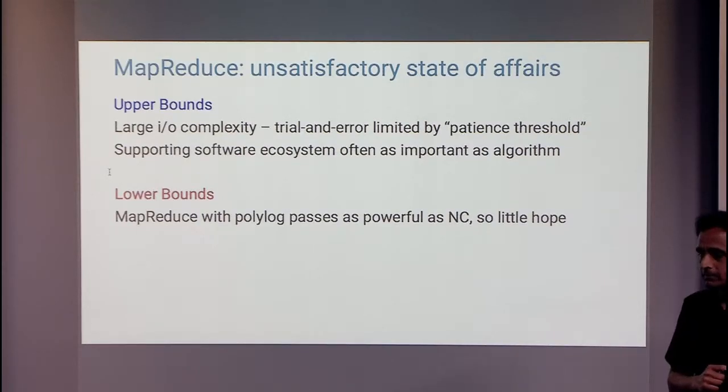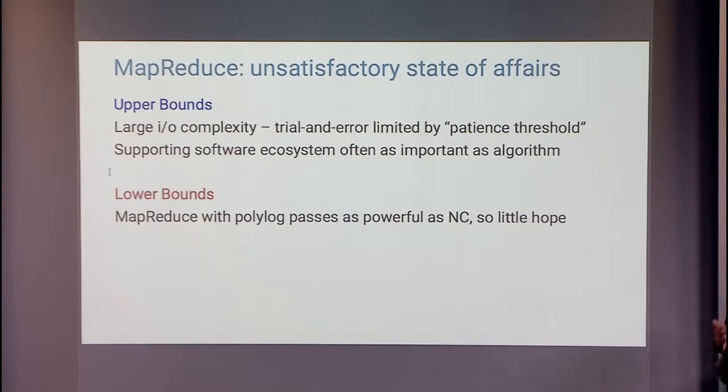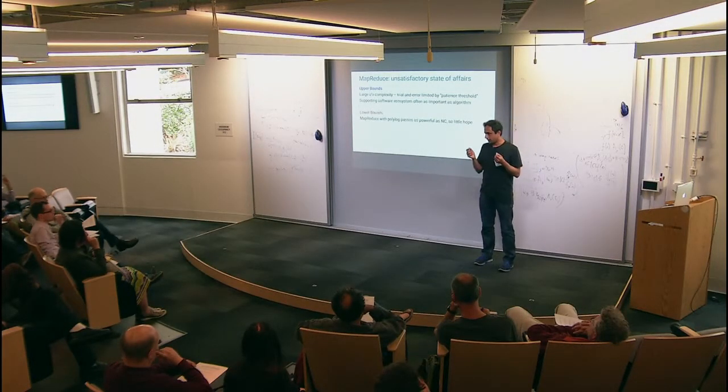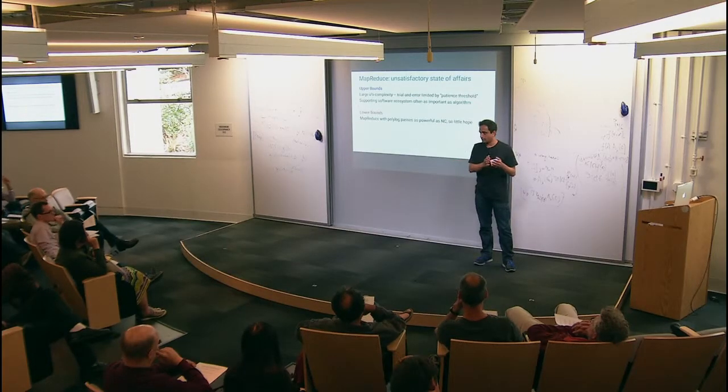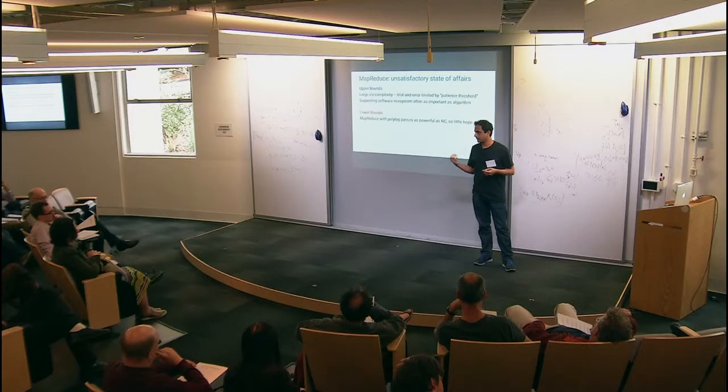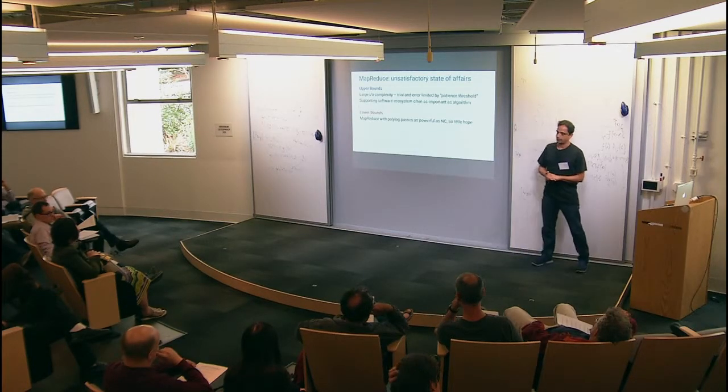So, what is a pass? A pass is you start with an input, you write a MapReduce computation. In other words, you write a mapper and reducer, you run them together, you get a new set of output, and then you repeat the same algorithm on this. A typical multi-pass MapReduce algorithm does this over and over again until the desired output is produced. Think of it as rounds if you like.